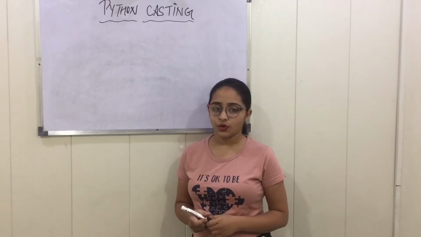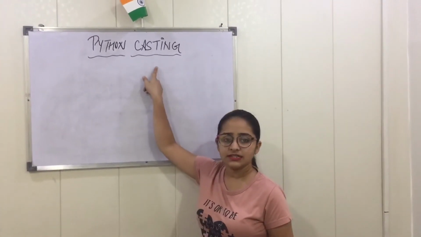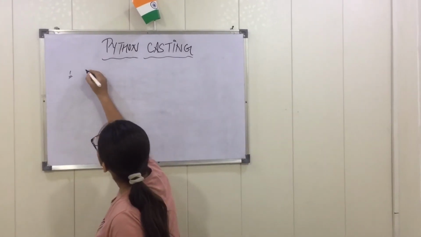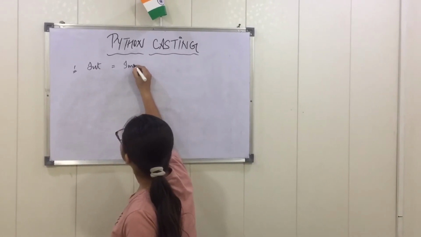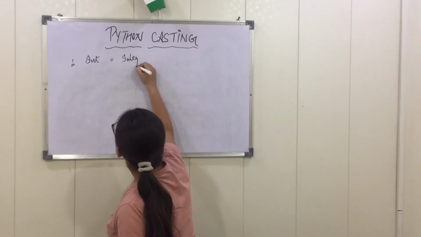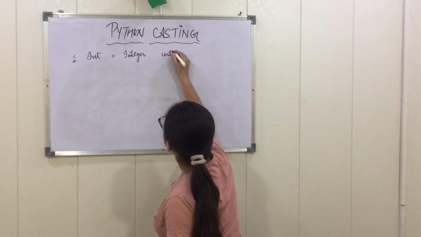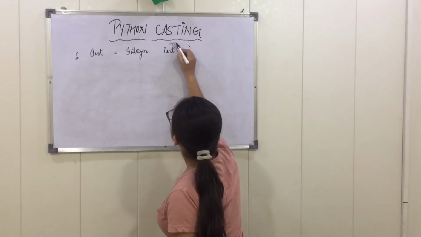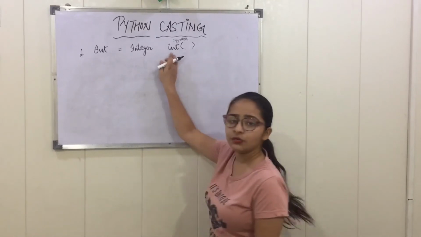We are going to discuss the topic Python casting. We can do Python casting into three different types. First of all, int, which stands for integer, whose syntax is int and then brackets. So this is the syntax of int, integer casting in Python.